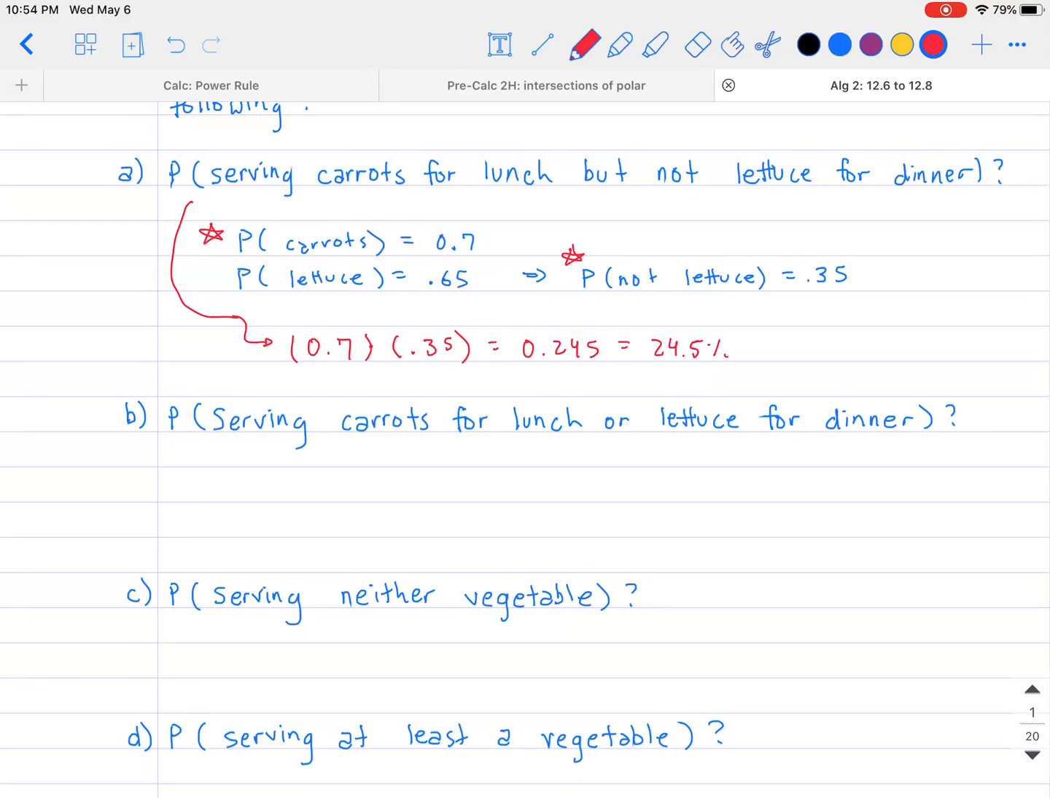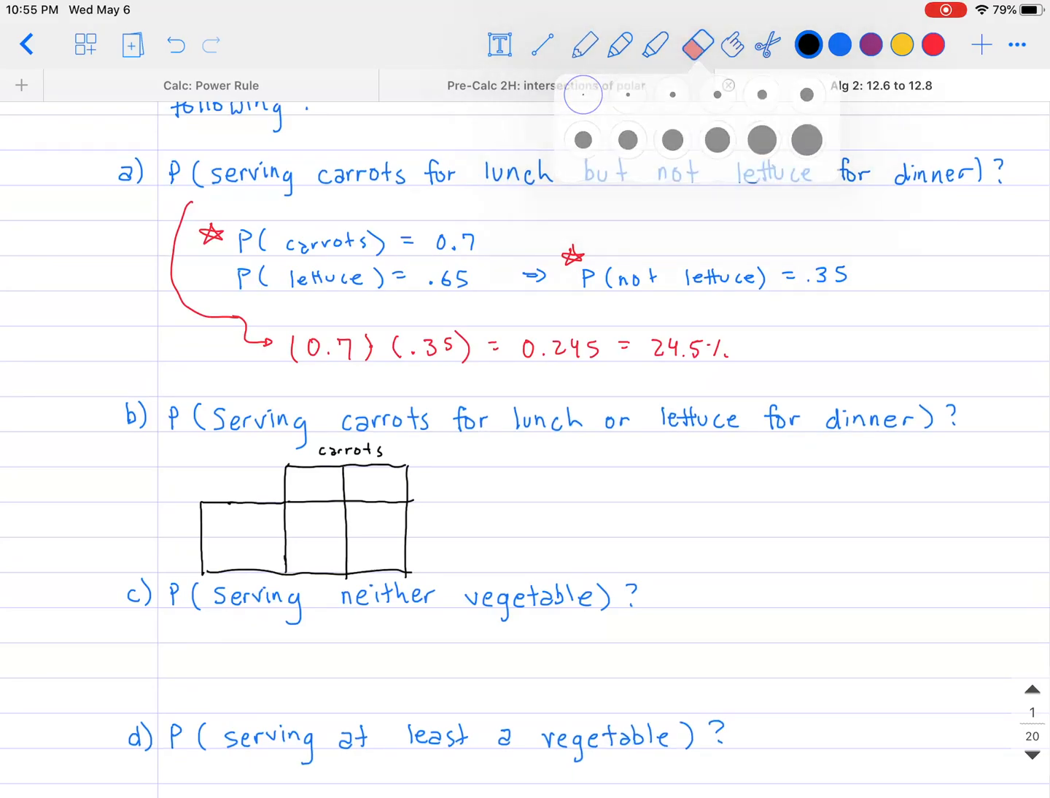This time around, I want the probability of serving carrots for lunch or serving lettuce for dinner. For part B, I think it might be nice for us to draw something called a Punnett square, so that you can see all of the things that could possibly happen. We could have technically done it for part A too, but I figured that might be a little easier for you to see. So let's draw that out. Here is what the Punnett square is going to look like and what it's going to represent. The top part is going to be for carrots.